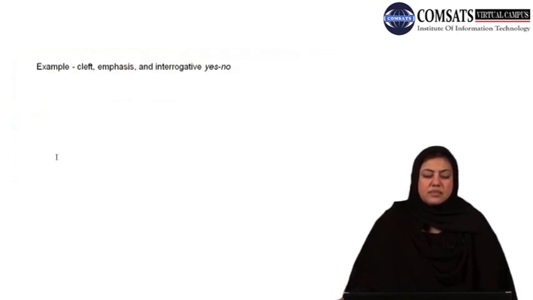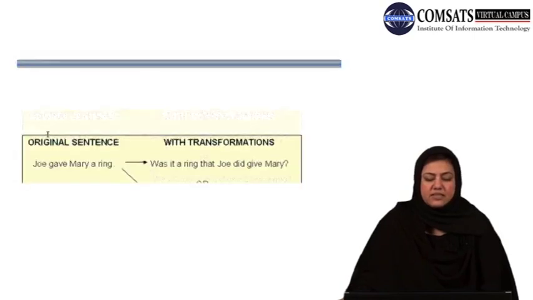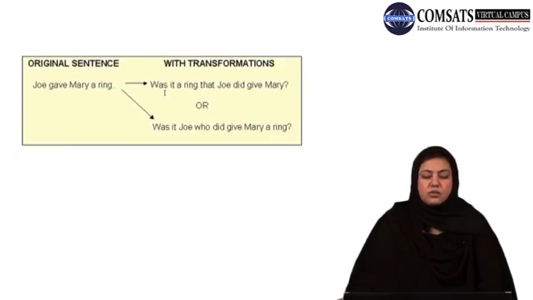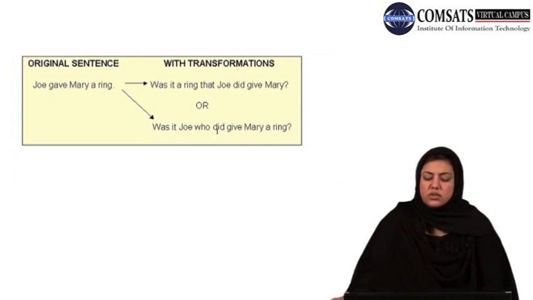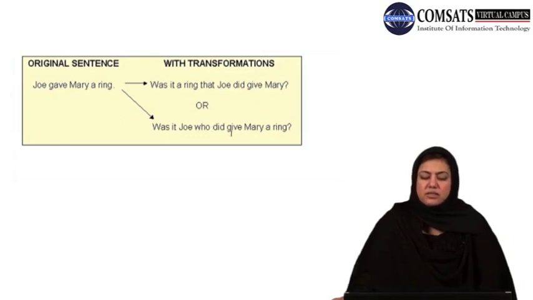Please look at the next example. This is the use of a cleft, emphasis and interrogative at the same time. The original sentence is Joe gave Mary a ring, and the transformation is, was it a ring that Joe did give Mary, or was it Joe who did give Mary a ring? So did give in this case, and in the other case here as well, shows emphasis.